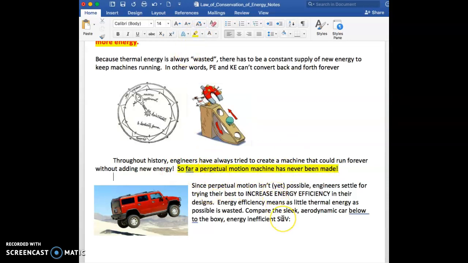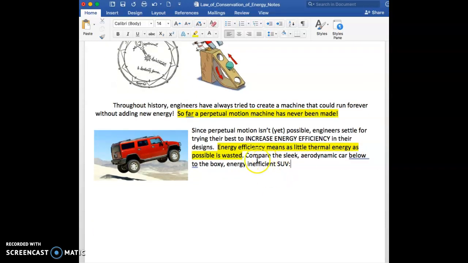Since perpetual motion isn't yet possible, engineers settle for trying their best to increase energy efficiency in their designs. Energy efficiency means as little thermal energy as possible is wasted. Okay, I'm going to highlight that. Compare the sleek aerodynamic car below to the boxy, energy inefficient SUV.